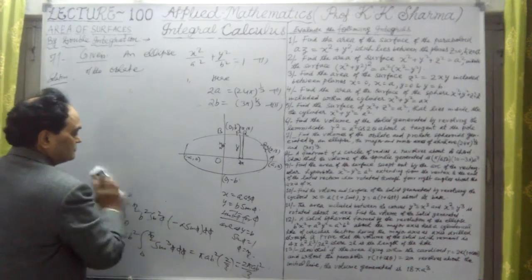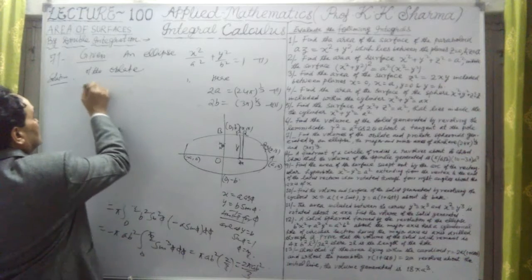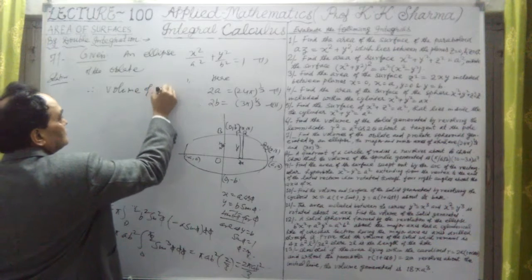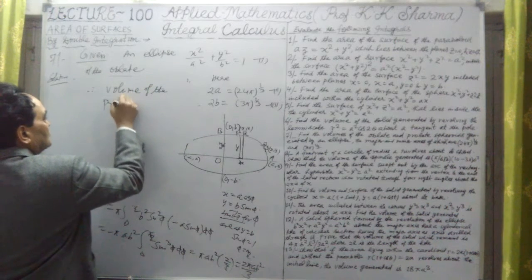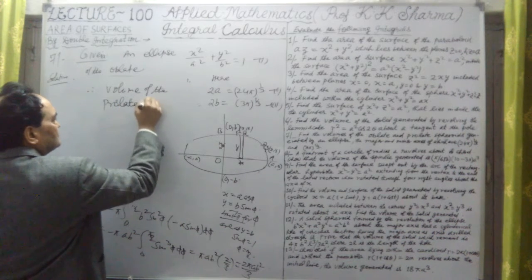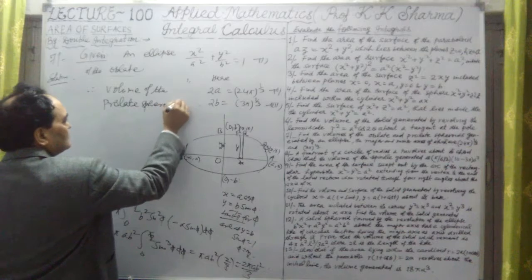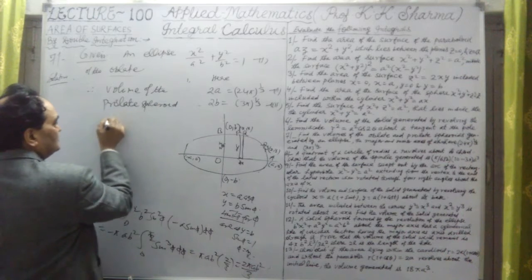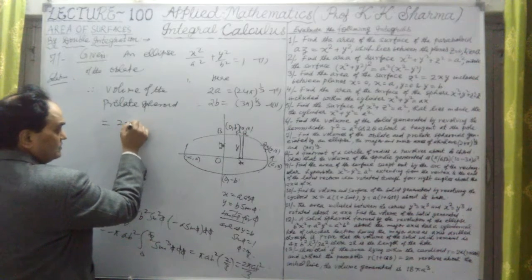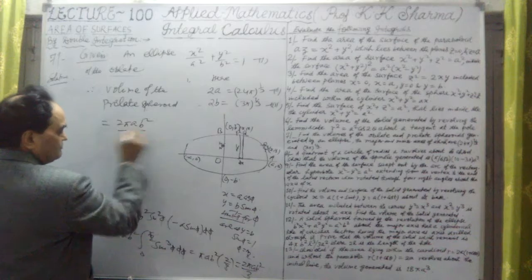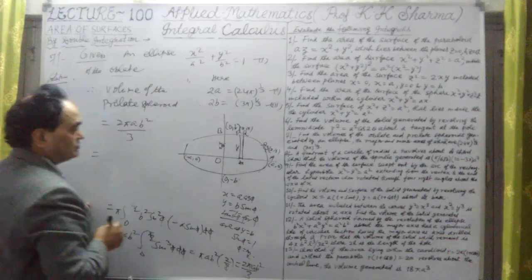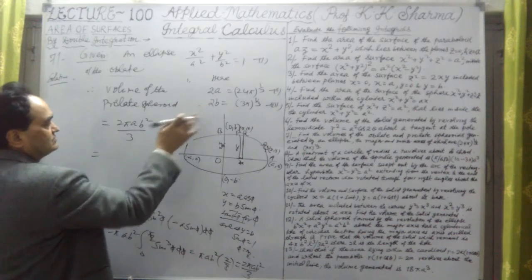Therefore the volume of the prolate spheroid, this is known as the prolate spheroid, is equal to, as we have calculated, 2 pi a into b square upon 3. Okay, now let me put the values of a and b from this, which are given to us. The lengths of the major and minor axes are given.